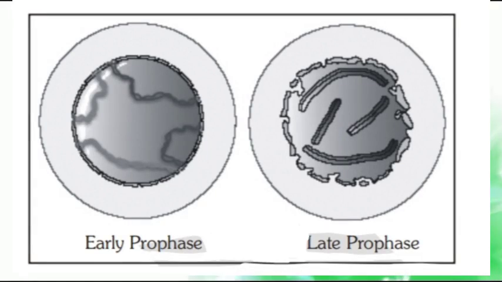Let's see the diagrammatic representation of early prophase and late prophase. In early prophase, the size of the nucleus increases and chromatin material starts condensation. In late prophase, cell organelles are disintegrated or disappear. The nucleus, which means the nuclear membrane, is also ready to disintegrate. Chromosomes or chromonema fibers are formed by the condensation of chromatin material. Let's check these diagrams carefully for your better understanding.